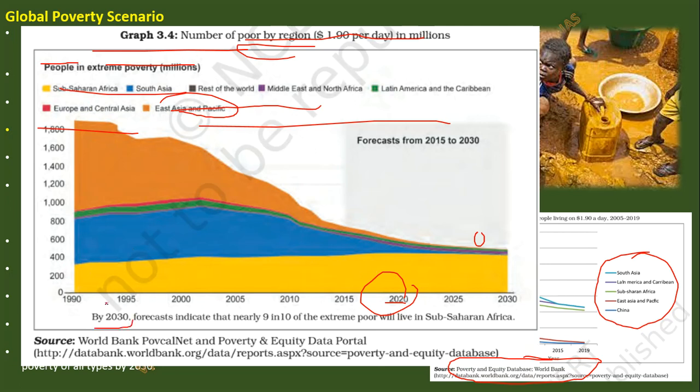If you see here, by 2030, forecasts indicate that nearly 9 in 10 of the extreme poor will live in Sub-Saharan Africa. Meaning other places, the orange, green and blue you see, however many people they had under poverty, they are bringing down the numbers. But Sub-Saharan African people had high poverty that time, now also high, and in future also high, and finally there will come a point where 9 out of 10 poor people in the world are in Sub-Saharan Africa.